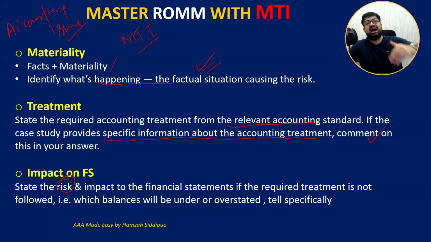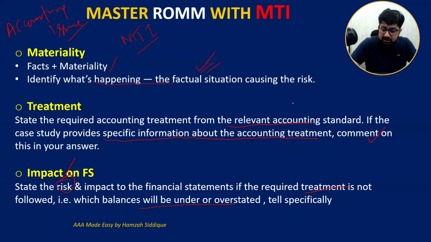So now the risk is that they have used cost model for certain properties, but for others they may have used fair value model. And then which balances may be understated or overstated, tell specifically. But if the given treatment is clearly incorrect, then we say it is incorrect. We prove that by discussion, by applying IFRS.